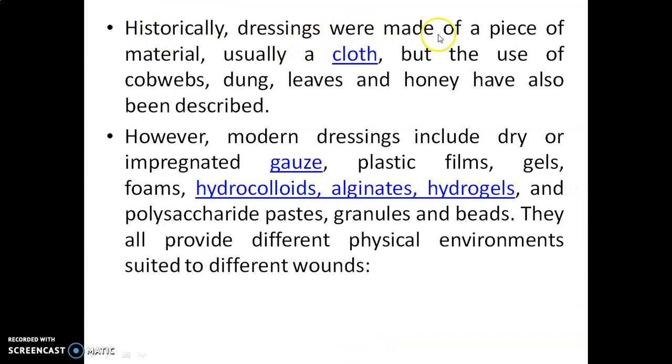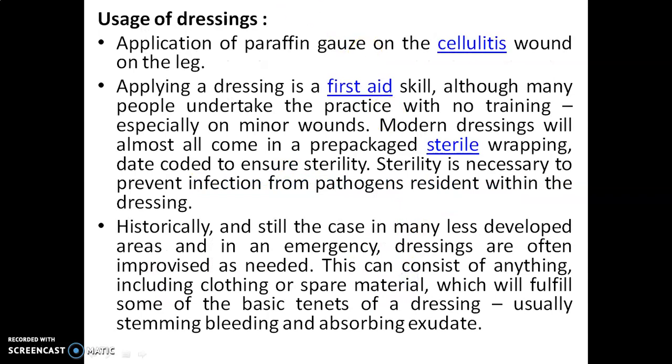Historically, the dressings were made of a piece of material, usually a cloth, but the use of cobwebs, dung, leaves, and honey have also been described. However, the modern dressings include the dry or the impregnated gauze, plastic films, gels, foams, hydrocolloids, alginates, hydrogels, and polysaccharide pastes, granules and beads. They all provide the different physical environments suited to different wounds.